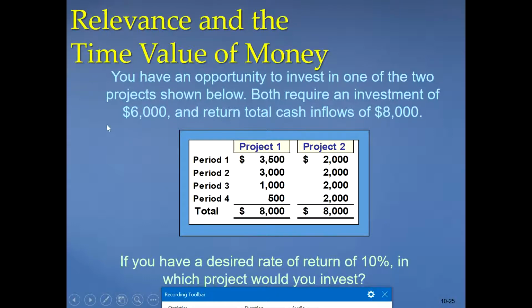So initially you will spend 6,000 as the cost, and how will you get the return? You get this one in year 1 or period 1, 2, 3, 4. So in total you receive 8,000. In project 2 it is equal, 8,000. Now if you desire a rate of return of 10%, which project should you invest in?